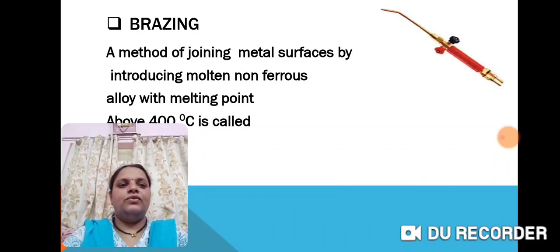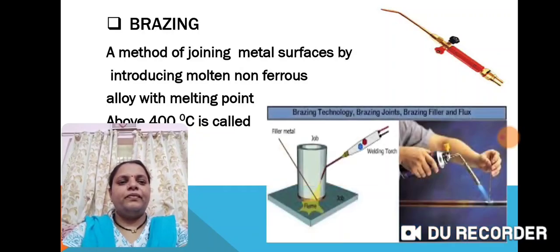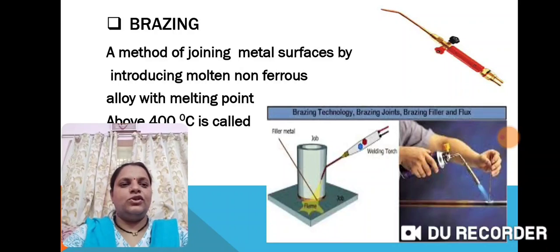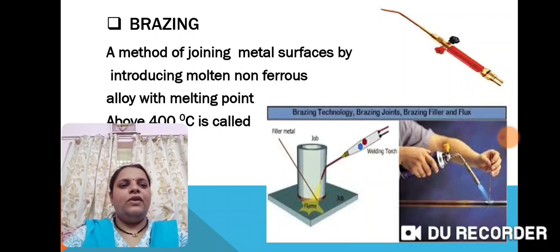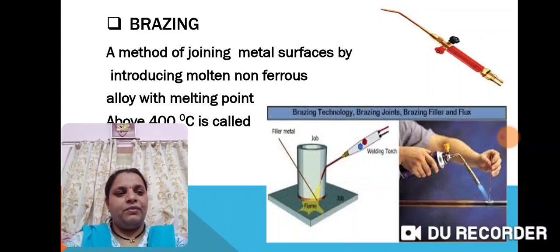For this we use a brazing gun. This gun uses oxyacetylene gas and creates a lot of heat. We use this for brazing joints, with brazing filler and flux. If we have to join these two pieces with the help of the gun, we pass the flame, which has a very high temperature, and they will get joined. So this technique is called brazing.